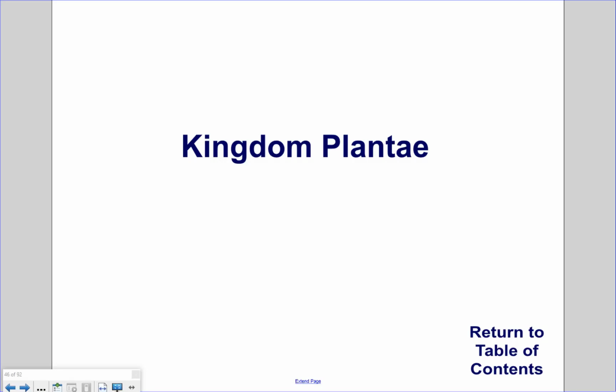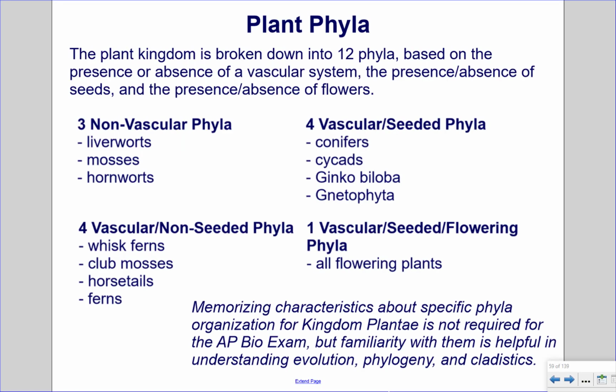Kingdom Plantae. Plant phyla. The plant kingdom is broken down into 12 phyla, based on the presence or absence of a vascular system, the presence or absence of seeds, and the presence or absence of flowers. 3 non-vascular phyla include liverworts, mosses, and hornworts.